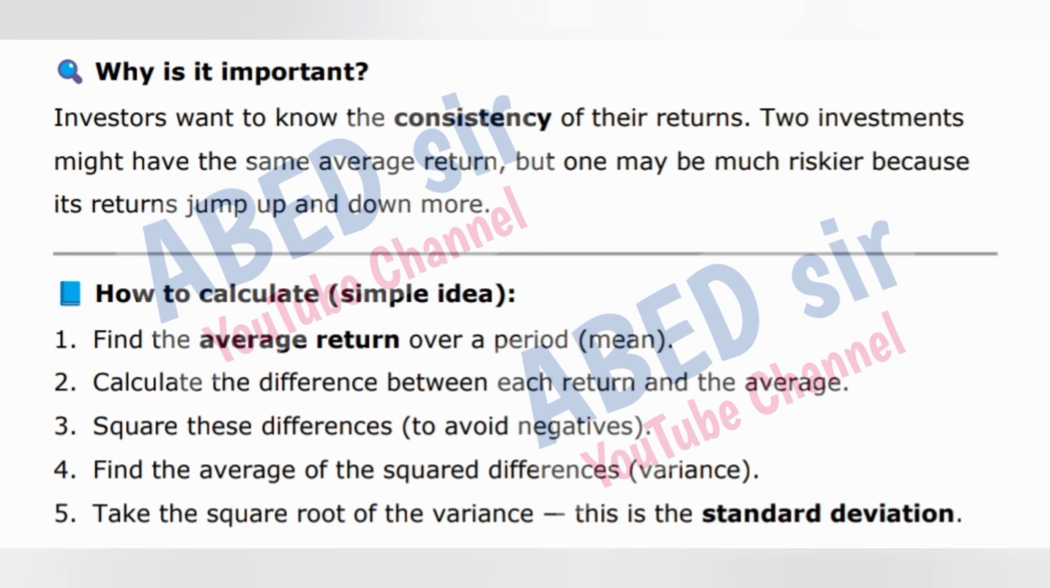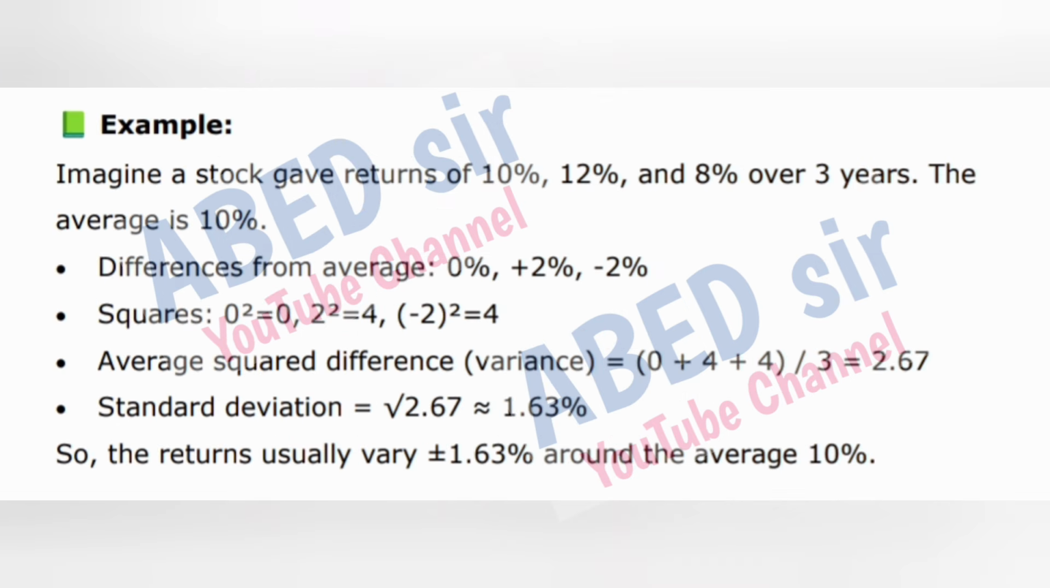4. Find the average of the squared differences, the variance. 5. Take the square root of the variance. This is the standard deviation. Example: imagine a stock gave returns of 10%, 12%, and 8% over 3 years.